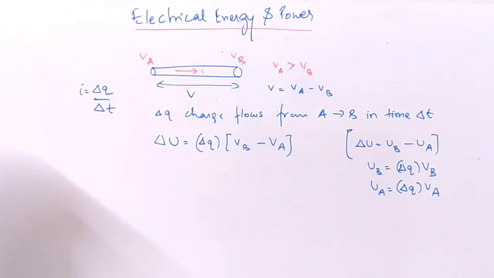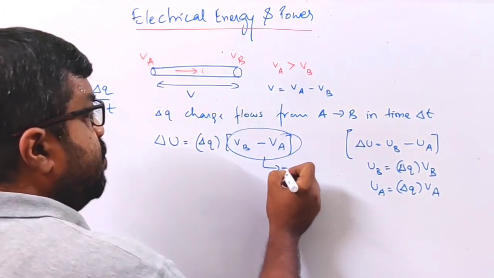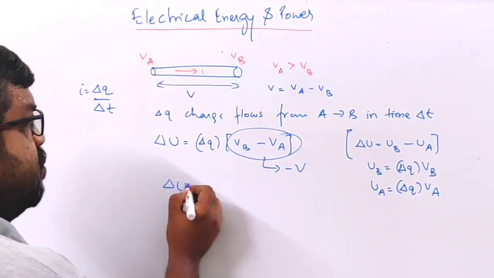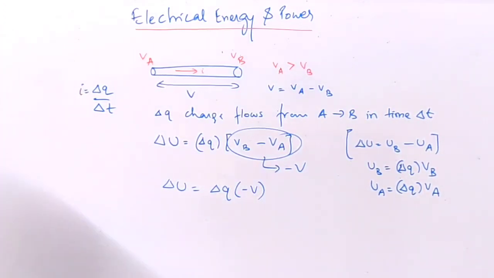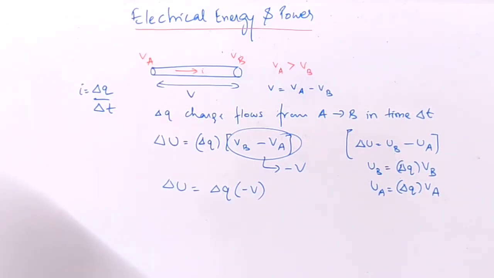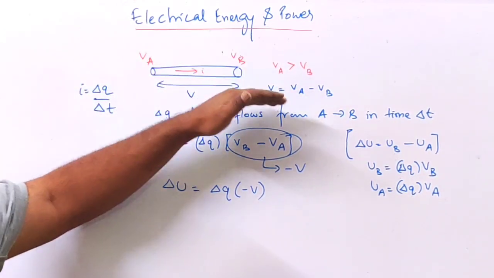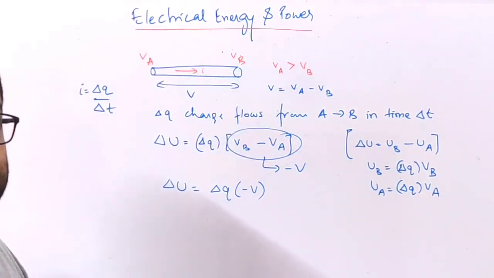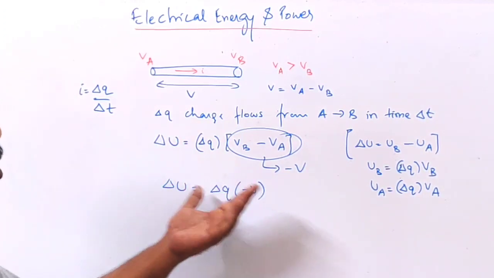Now VA minus VB is equal to V, so that means this quantity is equal to minus V. So delta U is equal to delta Q times minus V. Now potential energy is negative. It has to be because see, the charge is moving from high potential to low potential, so there is a loss of potential energy.